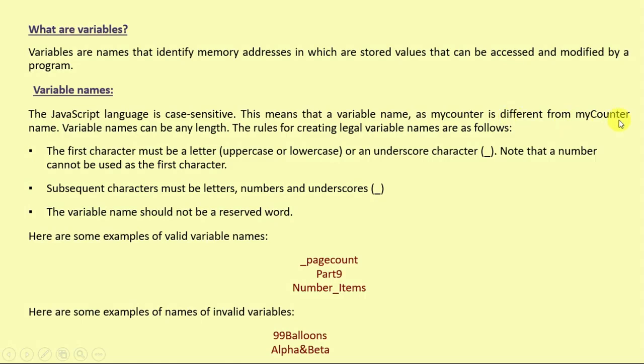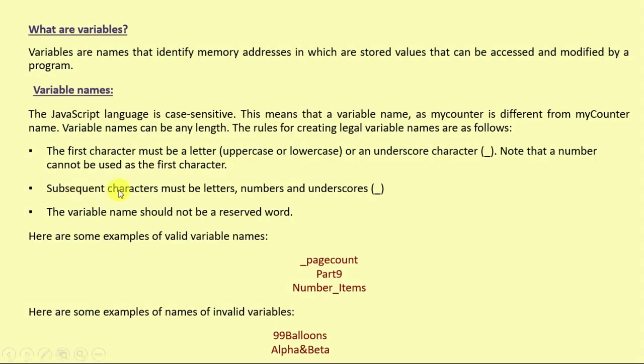We can declare a variable in different ways. A variable name can be of any length. The rules for creating legal variable names are as follows. The first character must be a letter, uppercase or lowercase, or an underscore. Note that a number cannot be used as the first character of our variable name.